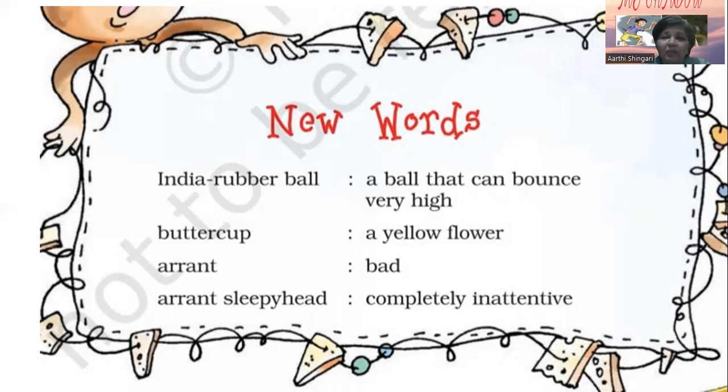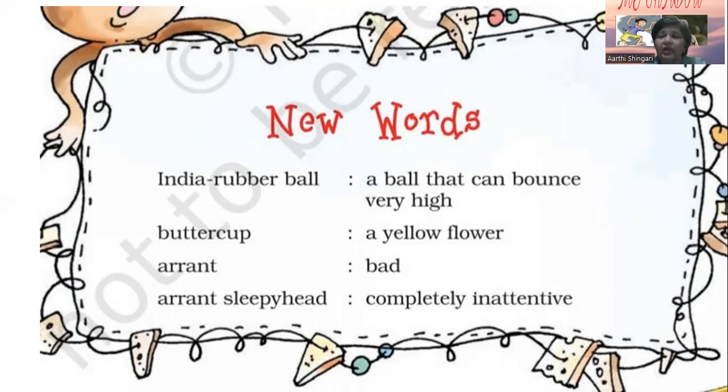Shadow games also you play, children. At that time you observe that you keep your hand in between the wall and the light. In the evening when the lights are on, that time you play shadow games. So next time when you play shadow games and see your shadows on the walls, you make shadows with your hands. Then see, children, the light and the wall are in opposite directions.